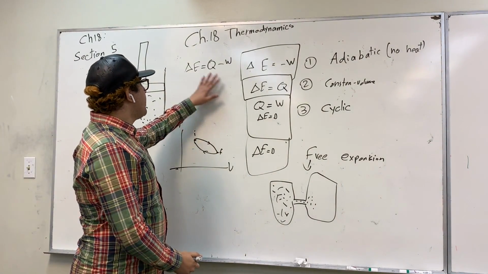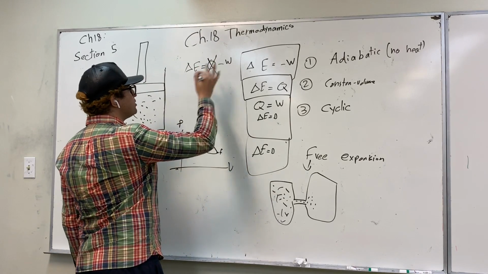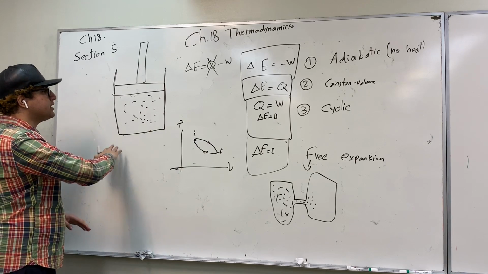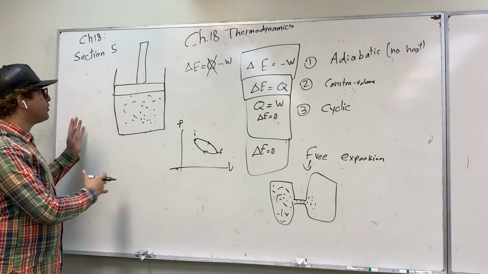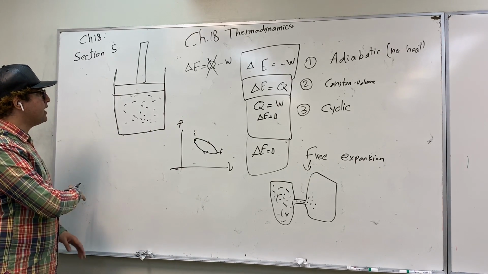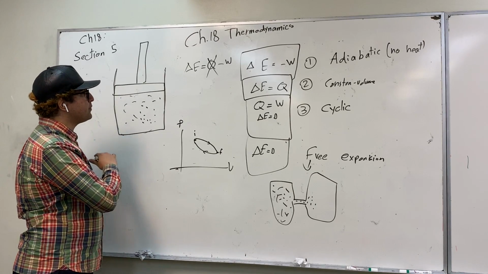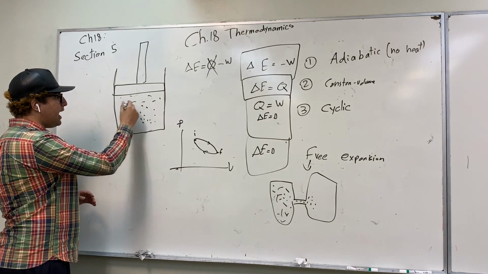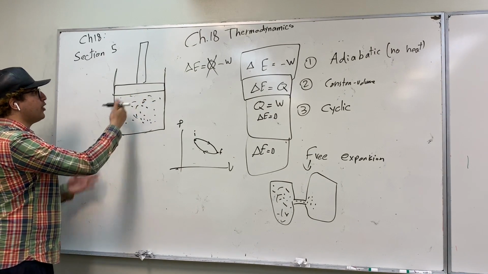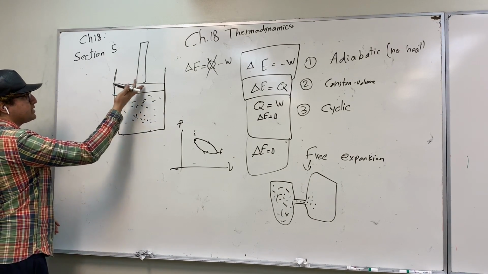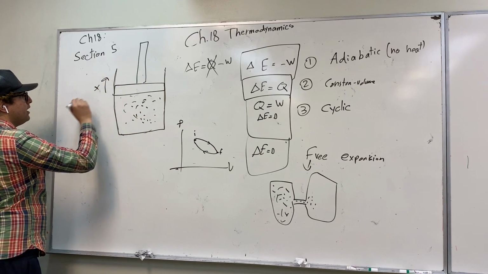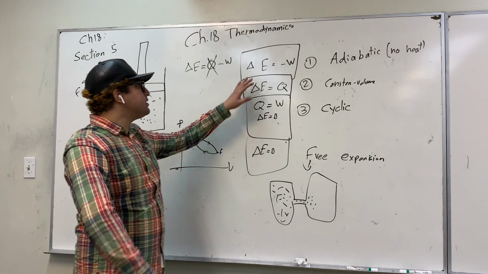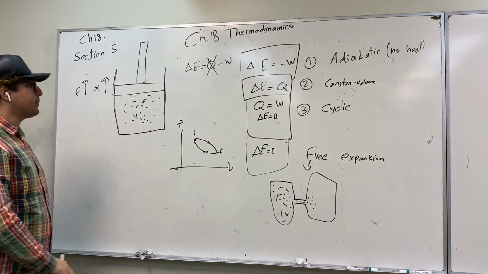So if we add no heat, if this term is out, so we have a system here and we have no heat at all. The system is completely isolated from its environment, and there is no source of heat that can affect the system. So in this case, if the gas does positive work, which means it displaces the piston upward and by a force that is going upward, then our internal energy of the system will decrease.